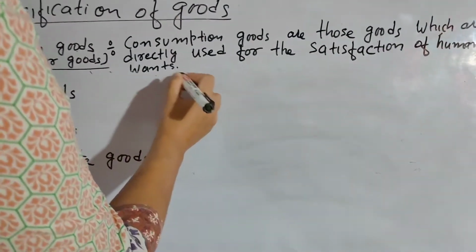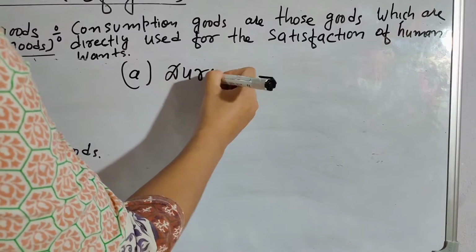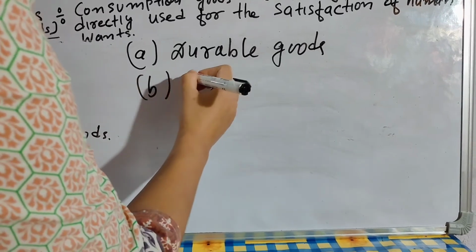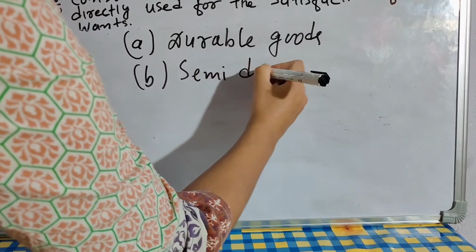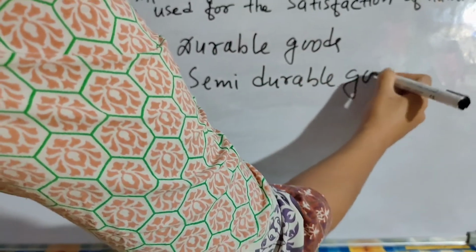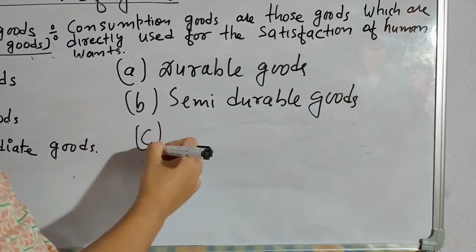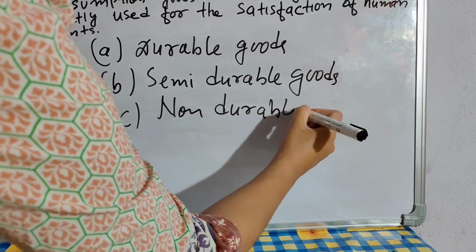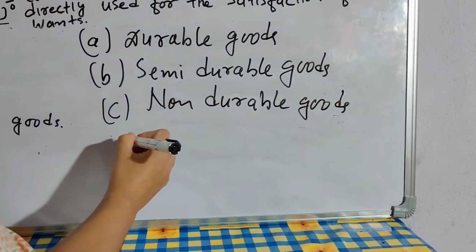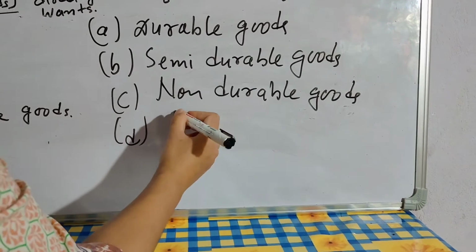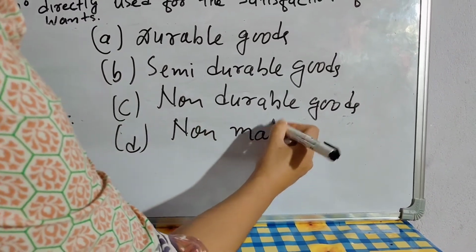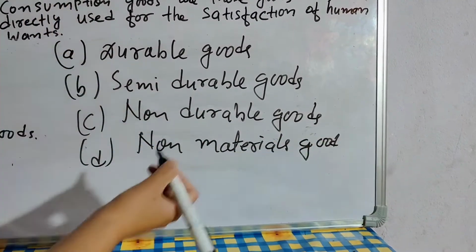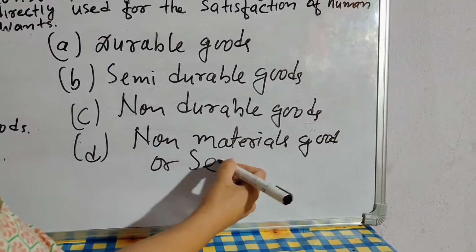The first one is durable goods, the second is semi-durable goods, the third one is non-durable goods, and the fourth one is non-material goods, or simply you can say services.